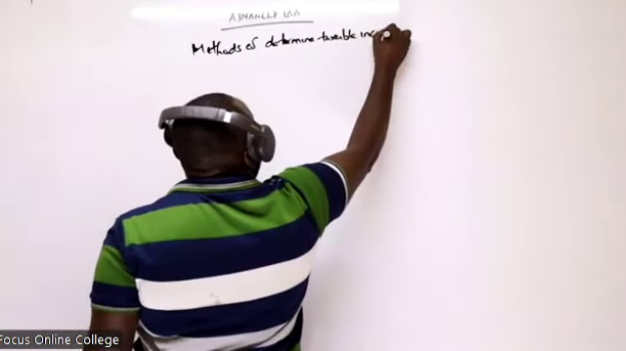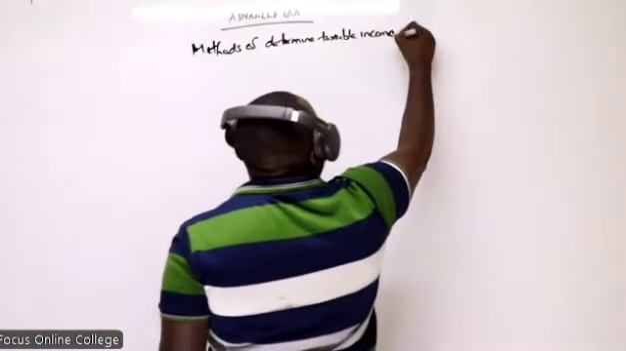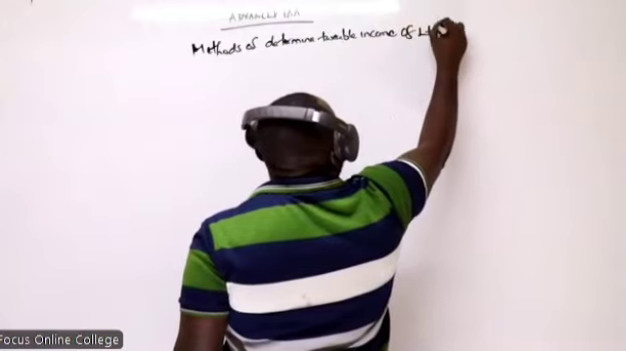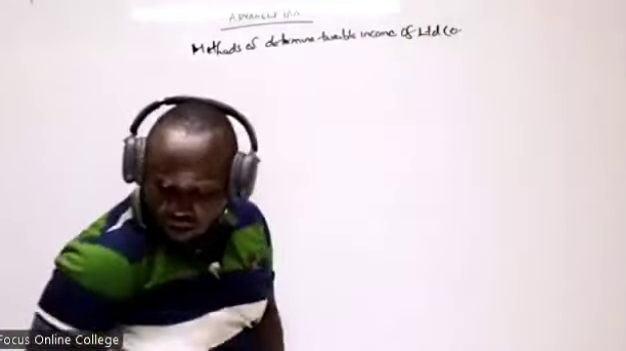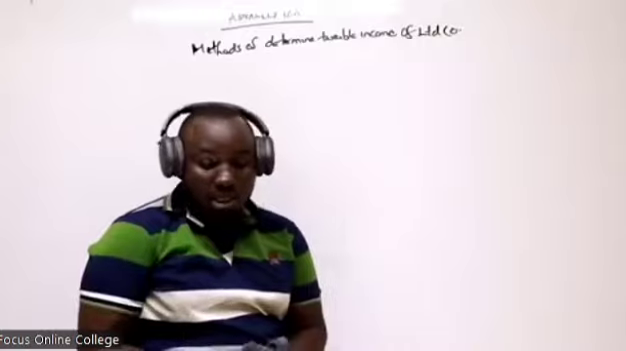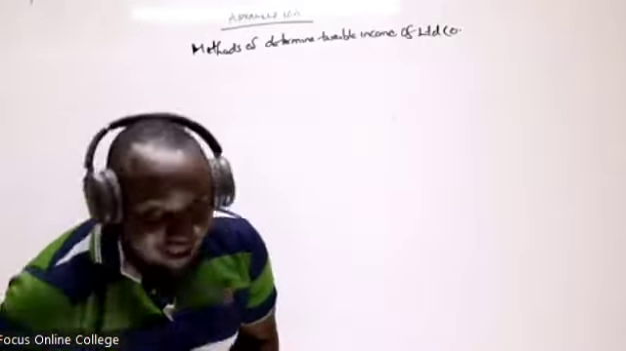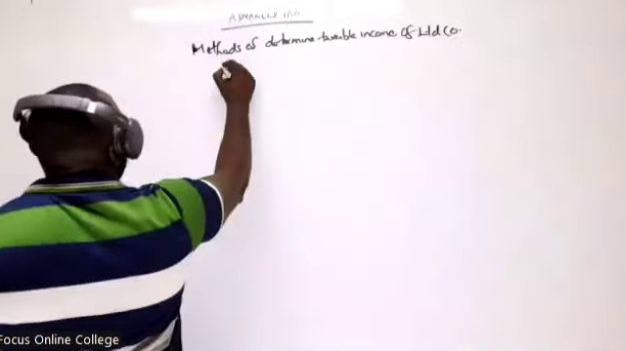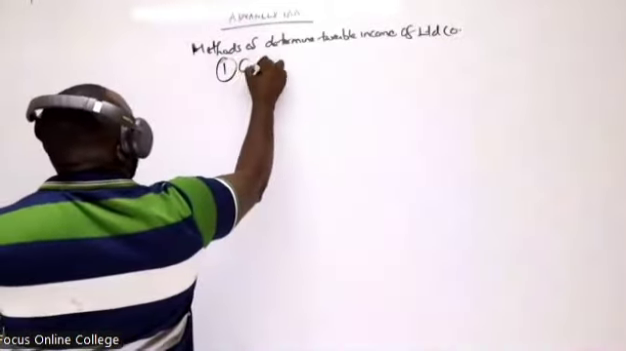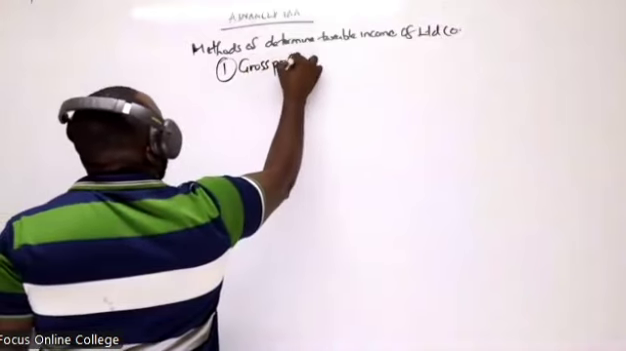Taxable income of what we call a limited company. I need to write in a big way. So basically the two methods we talked about: the gross profit method.